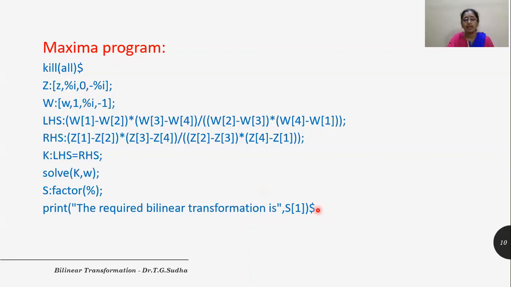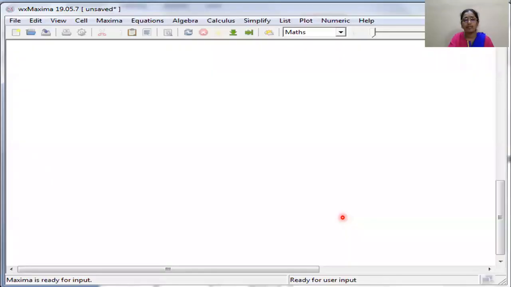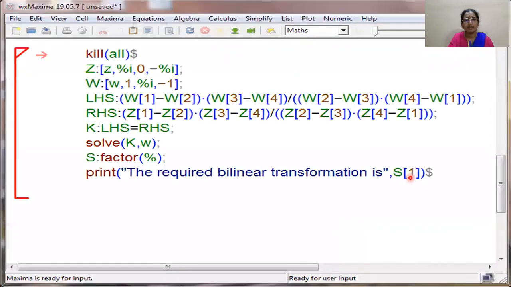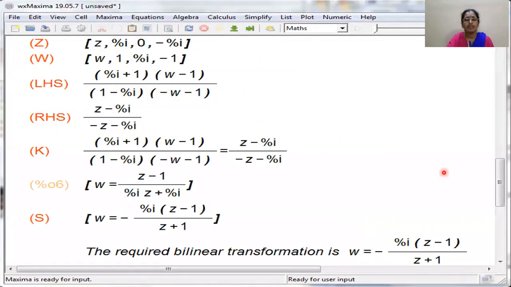So let us go to the Maxima window now. So this is the Maxima window. Let us copy the command over here. So this is the command now. So let us execute this using Shift Enter. So this is the output we get. So these are the Z points and these are the W points.